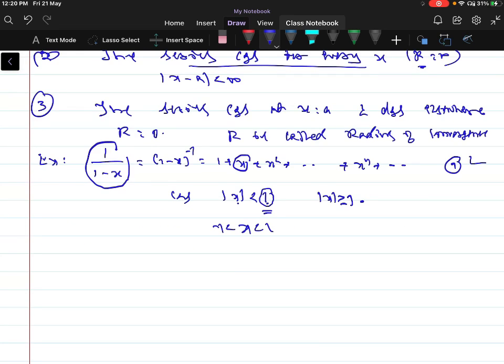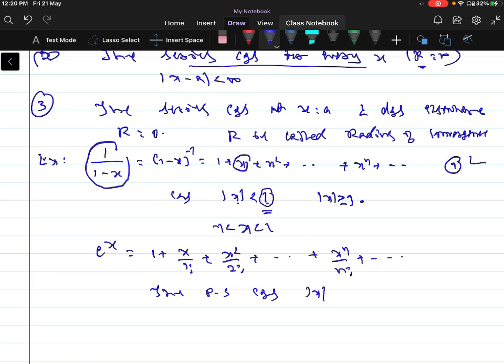Another example: e power x can be written as a power series, that is 1 plus x by 1 factorial plus x square by 2 factorial and so on, plus x power n by n factorial and so on. It is an infinite power series. This power series converges for modulus of x less than infinity, where R is equal to infinity.